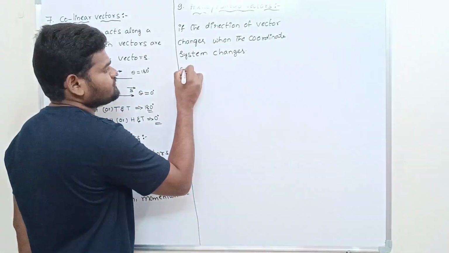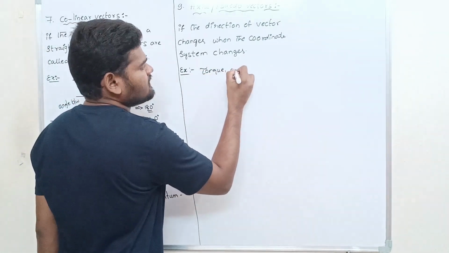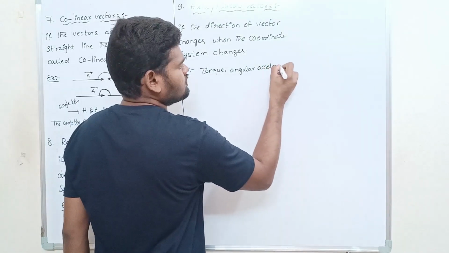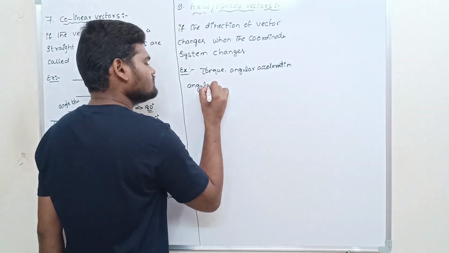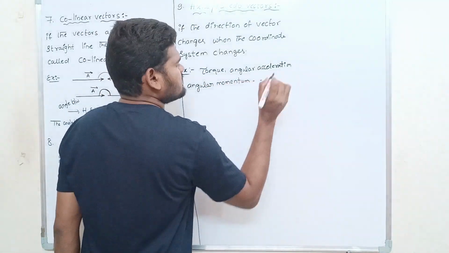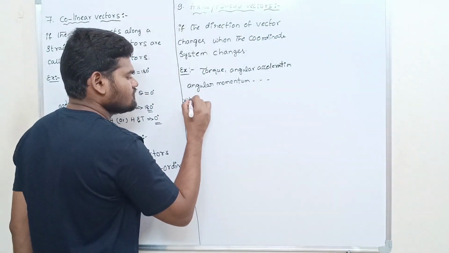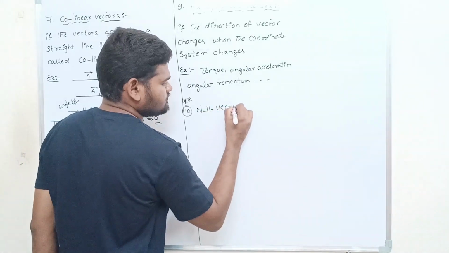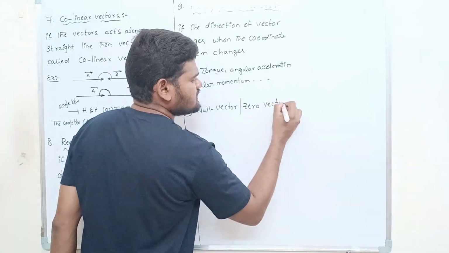So examples: torque, angular acceleration, angular momentum, and so on. Okay, so let us see the 10th one, an important one. Null vector or zero vector.